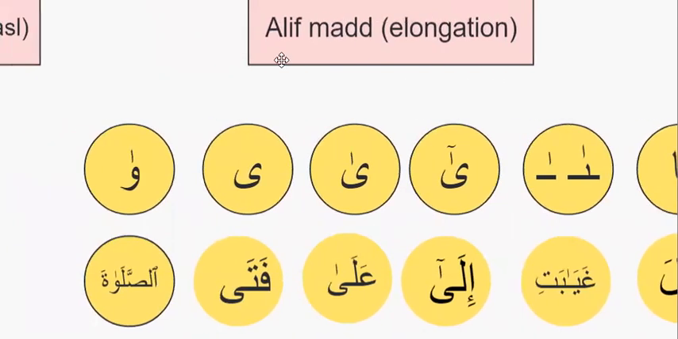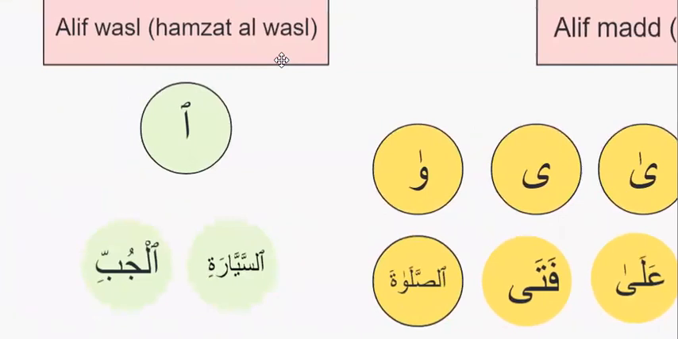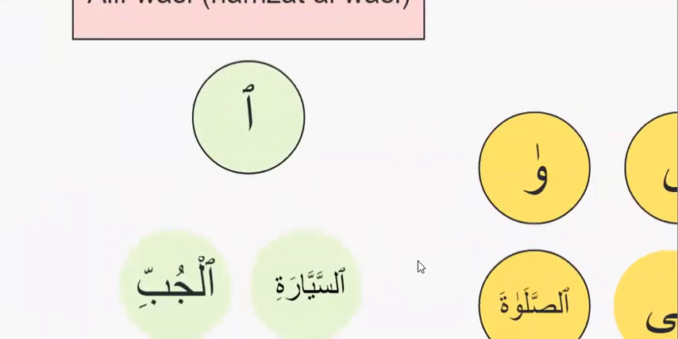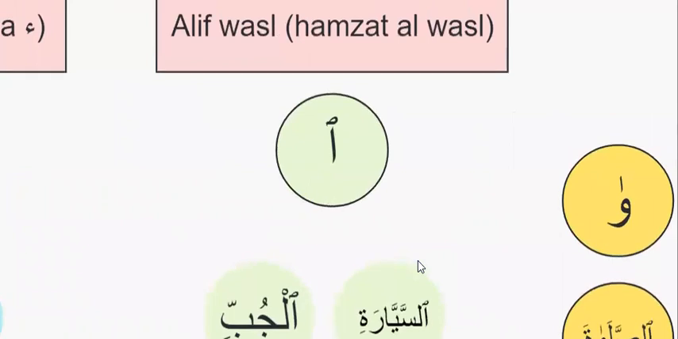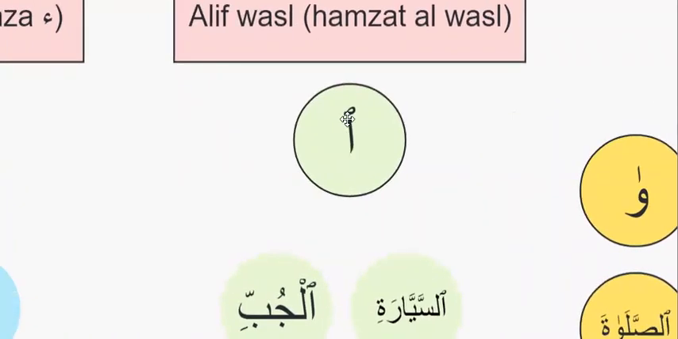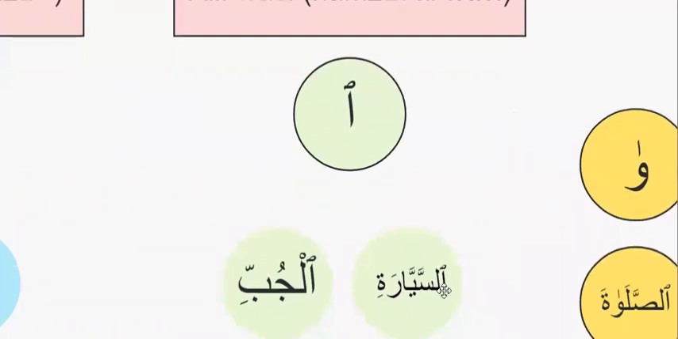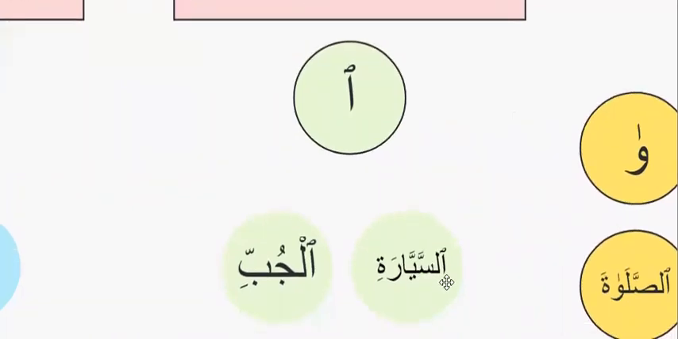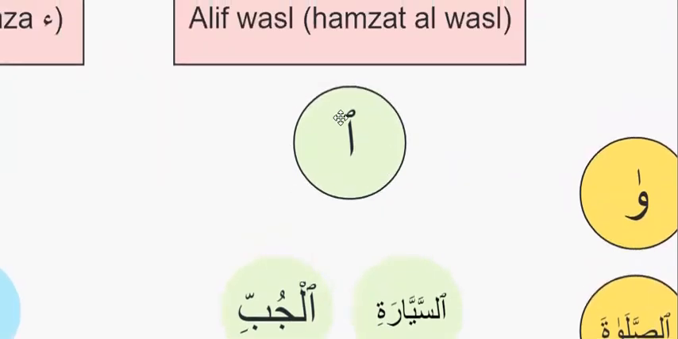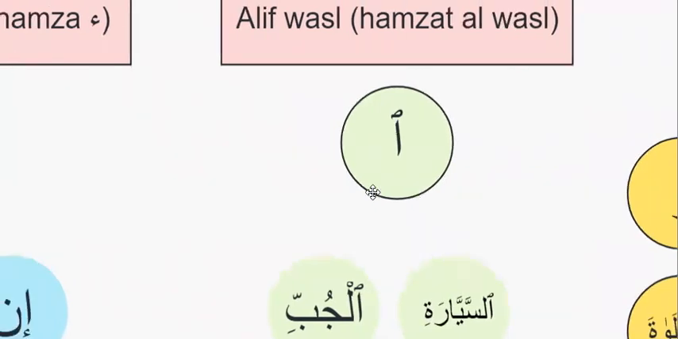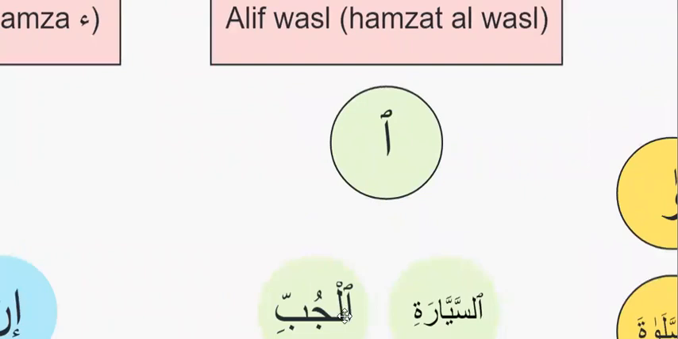This is alif mad. Now, aliful wasl or hamzatul wasl. Hamzatul wasl always looks the same: an alif with a tiny sad, and it only appears in the beginning. So here we would read it: السيارة، الجب. Hamzatul wasl, aliful wasl, whatever you call it. And if you look, you will find, yes, it is followed by sukoon, as we mentioned earlier. Islam also has a sukoon.